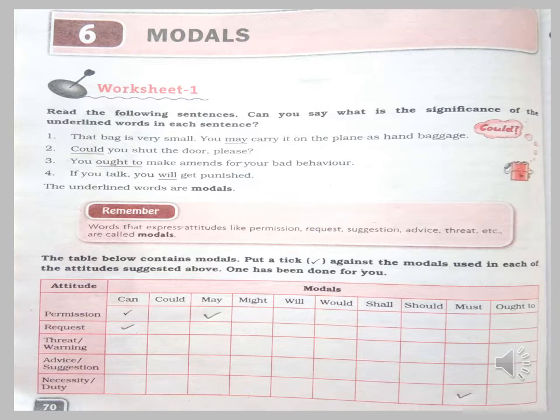So in simple terms we can say words that express attitudes like permission, request, suggestion, advice, threat, etc. are called modals. Now here, dear students, is a table which contains modals. Put a tick against the modals used in each of the attitudes suggested above. Some are done for you. You can refer to the earlier chart for this.